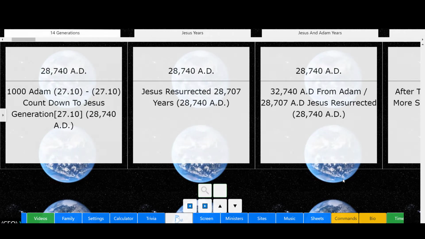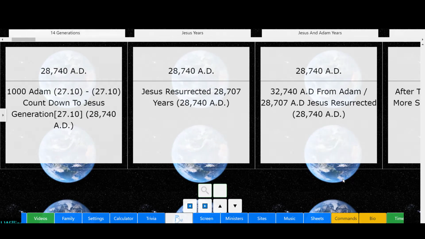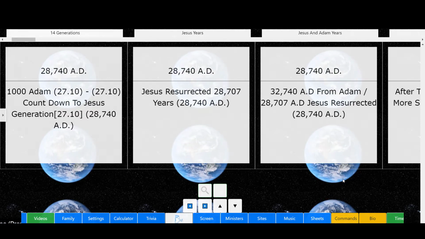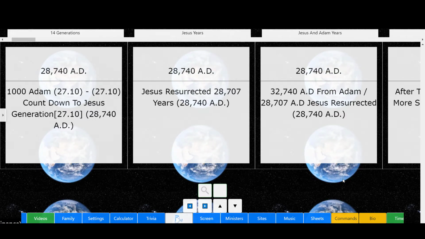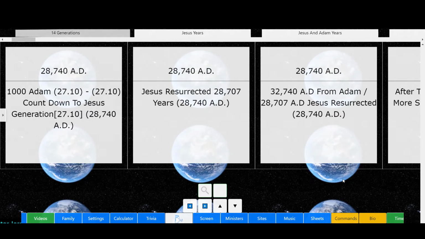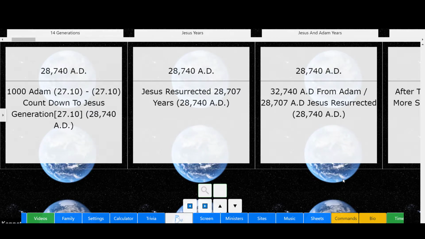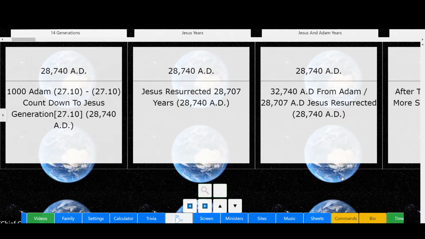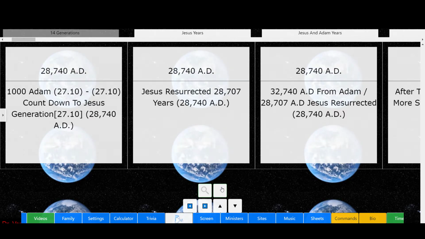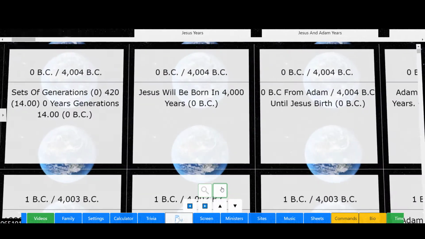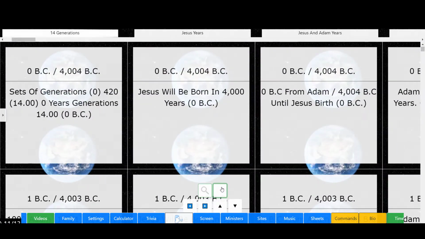I'm going to show off a few features before I actually get into the lesson. So let's see. Currently, we're at the last year available. What I mean by that is the timeline has a certain amount of years. We are on the very last year, which happens to be 28,740. So I'm going to just do some search commands first. I'm going to go back. How about let's go back to the very first year of creation. Search 0 BC. Okay, we're at the very first year, 0 BC, 4004 BC, counted down to Christ, 0 BC, counting from Adam.